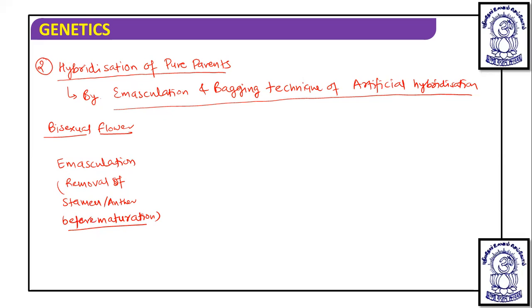And after removal of the anther before maturation, we remove the anther.